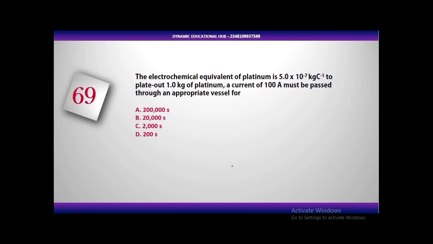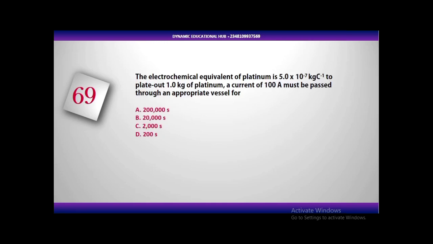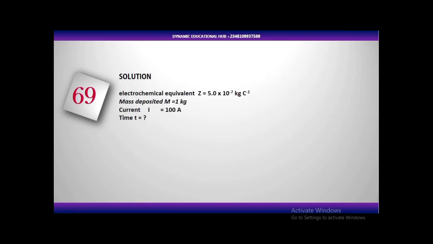The electrochemical equivalent of platinum is 5.0 times 10 raised to power minus 7 kilogram per coulomb. To plate out 1.0 kilogram of platinum, a current of 100 amp must be passed through an appropriate vessel for, let's look at our options: 200,000 seconds, 20,000 seconds, 2,000 seconds, 200 seconds. This one is also a cheap question. So they are asking us to find the time of application of the current. So let's look at how to solve it.